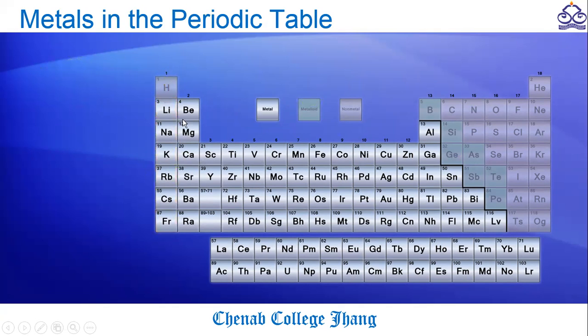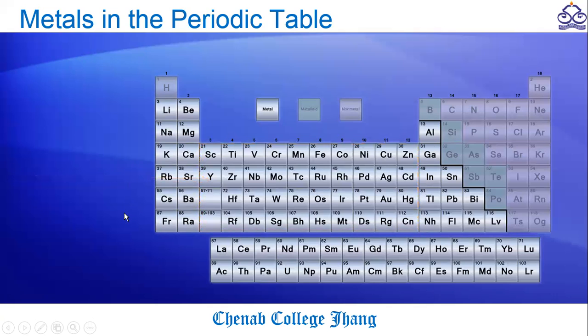The second group, group 2, is usually termed as alkaline earth metals, and it is the second most reactive among all. The third is transition metals, and they have very variable properties. And some metals are under the non-metal atoms, and you can see this staircase line here.